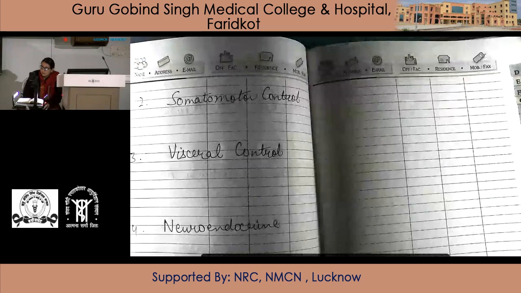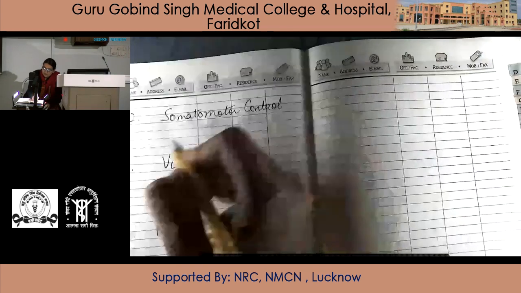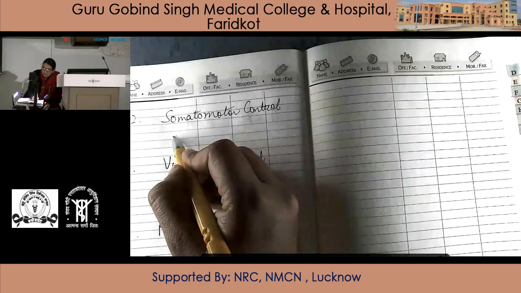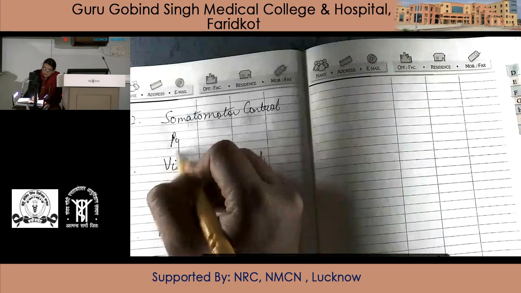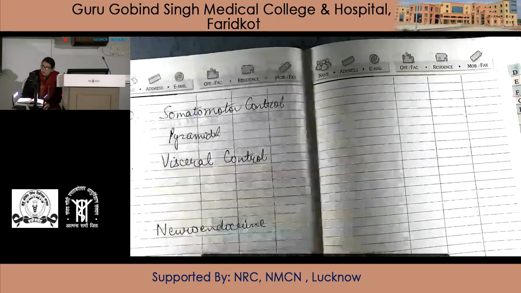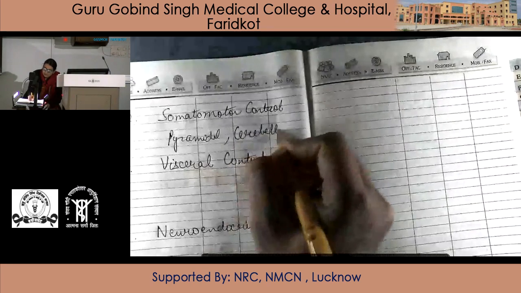Somatomotor control: the reticular formation controls various motor activities, because it has connections with the pyramidal tract and also with the cerebellum.